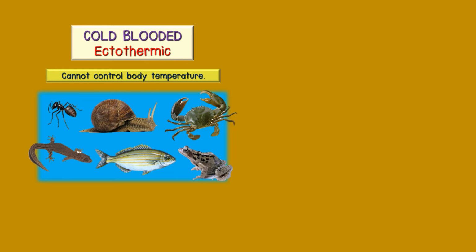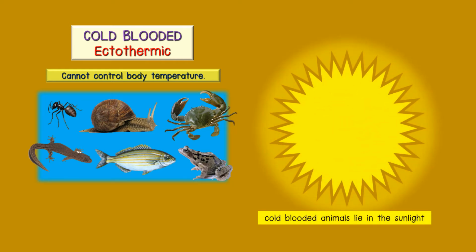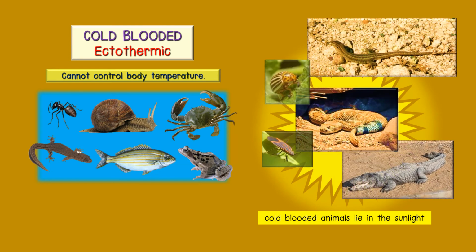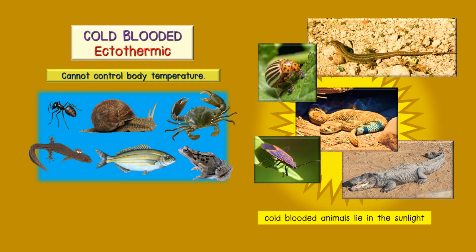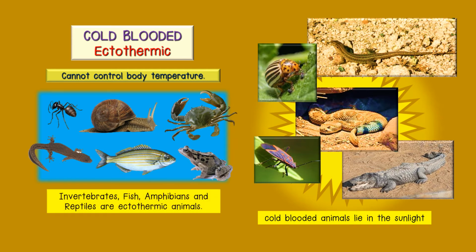It is for this reason that you may see cold-blooded animals lying in the sunlight for periods of time. This is to increase the animal's body temperature so that the animal may perform its internal functions such as digestion and respiration. All invertebrate animals and vertebrate animals such as fish, frogs and lizards are ectothermic.